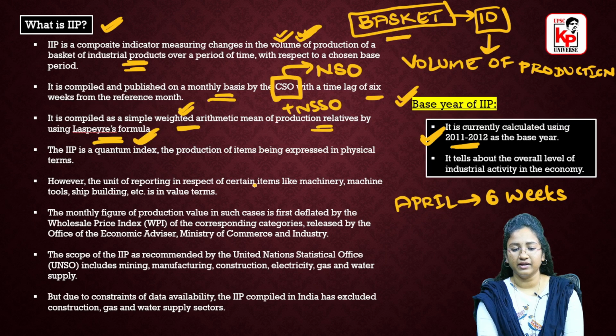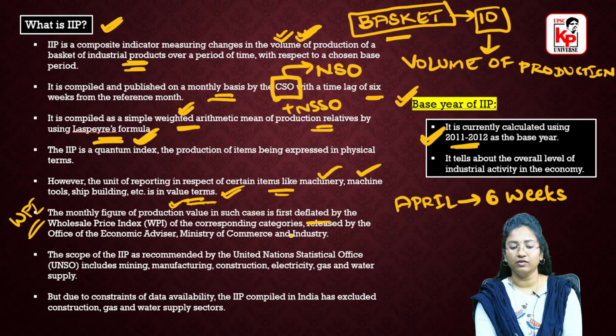However, the unit of reporting in respect of certain items like machinery, machine tools, shipbuilding, etc. will be in value terms, right? And in these cases, the monthly figure of production value will be deflated by the wholesale price index.